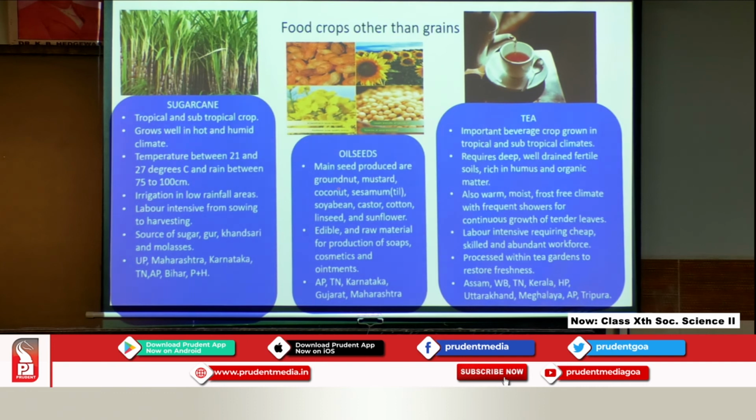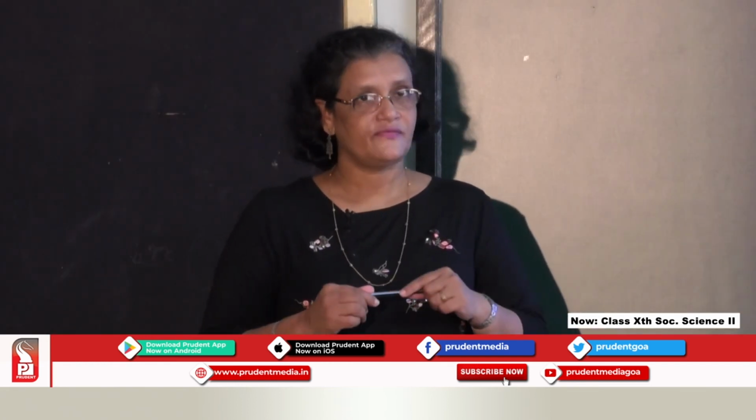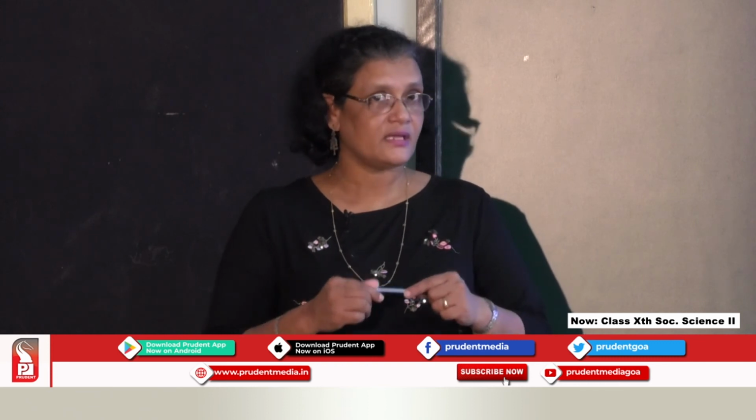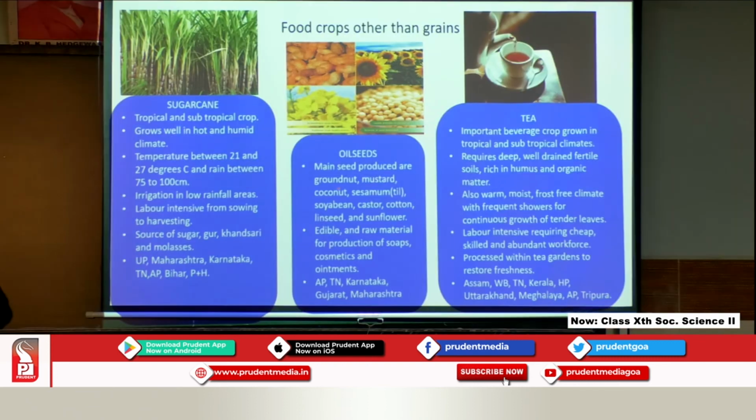The states that grow sugarcane are Uttar Pradesh, Maharashtra, Karnataka, Tamil Nadu, Andhra Pradesh, Bihar, Punjab and Haryana. So many states, because we have tracts of land, fertility, rain and irrigational facilities. Punjab and Haryana have a lot of irrigation, therefore they can grow it. So, these are the states where sugarcane is grown.